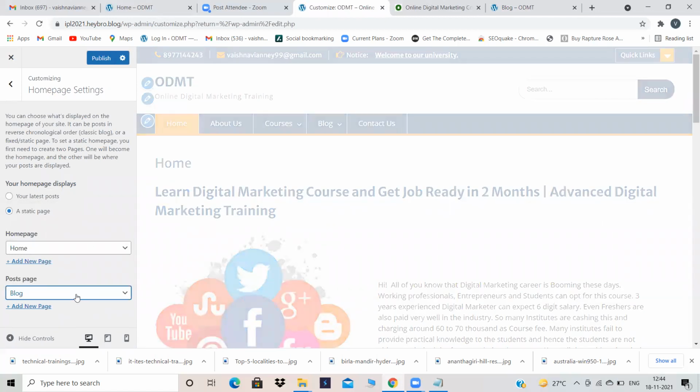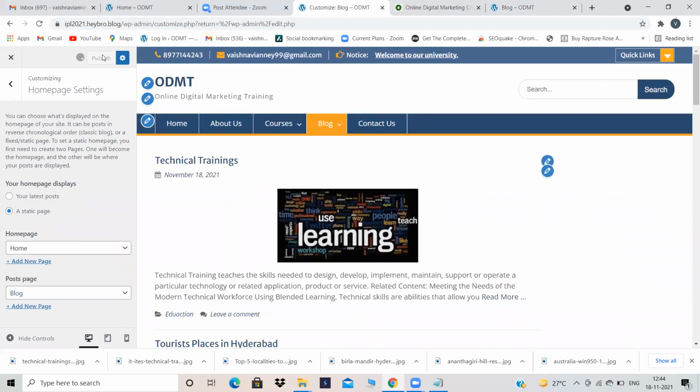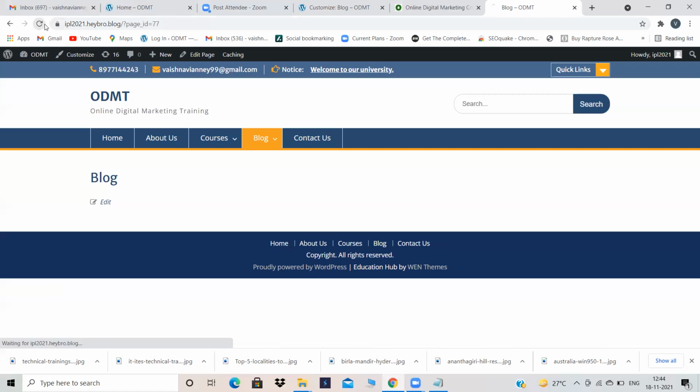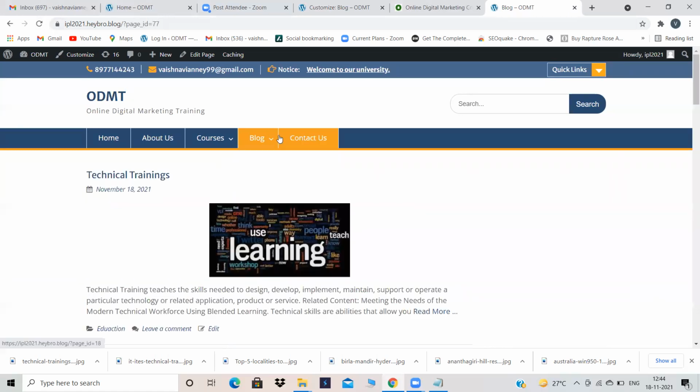If I select it as blog, click on publish. Select it as blog and click on publish. And again refresh it over here. All your blogs will appear in that particular blog page. It is that simple. It is very simple.